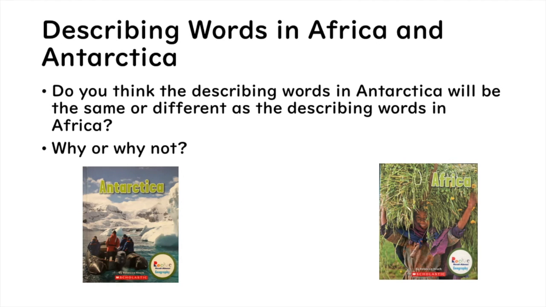There are describing words in both Africa and Antarctica. Do you think the describing words in Antarctica will be the same or different as the describing words in Africa? Why or why not? You can tell a learning partner, a stuffed animal, or just tell your brain.